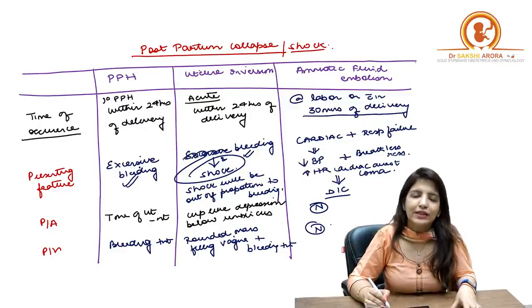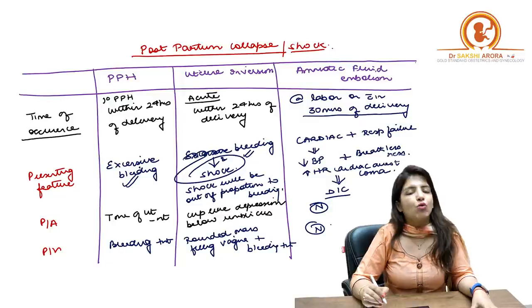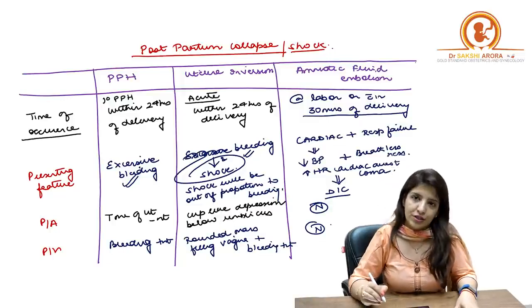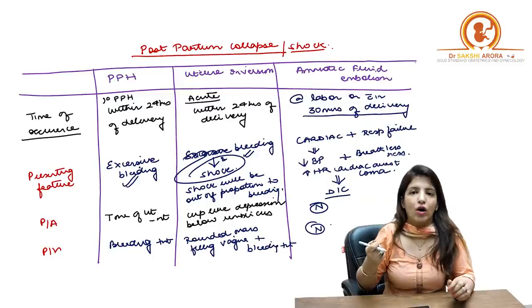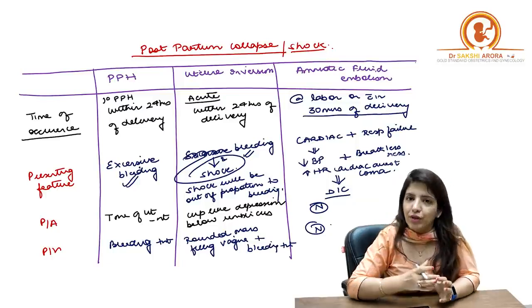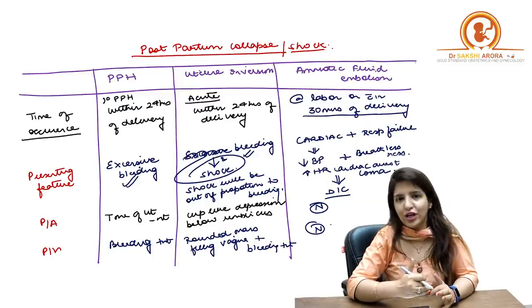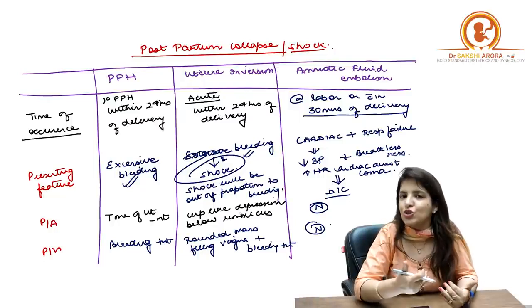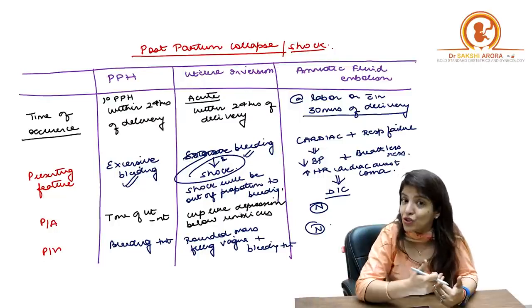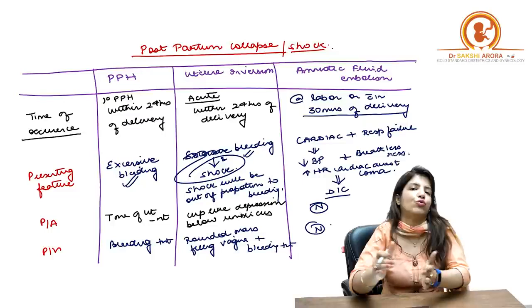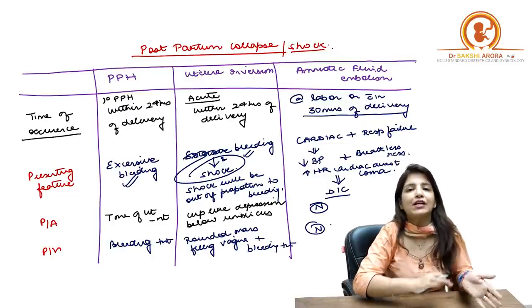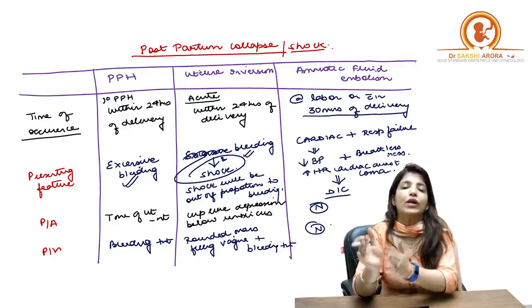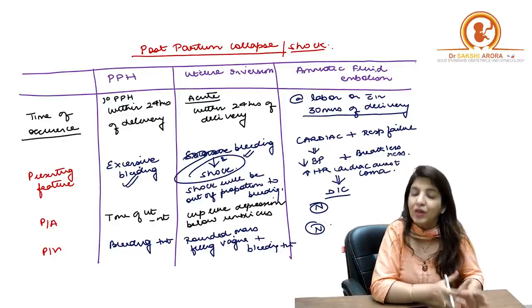So much so that the shock will be out of proportion to the blood loss. Because in uterine inversion, when you pull the cord and the uterus inverts, initially there is a neurogenic shock. So initially the patient goes into shock, and that is a neurogenic shock. Later on it is followed by hemorrhagic shock. So the blood loss will be less, but the shock will be more in comparison to the blood loss.